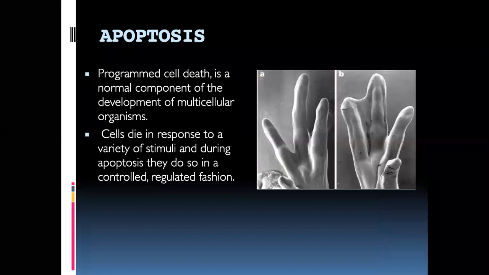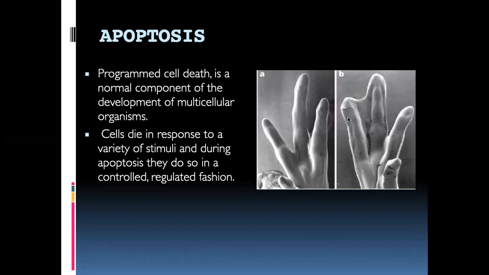Now let us talk about apoptosis. Apoptosis is called programmed cell death. For example, in this picture, an electron microscopic picture, you see the limbs growing like this.